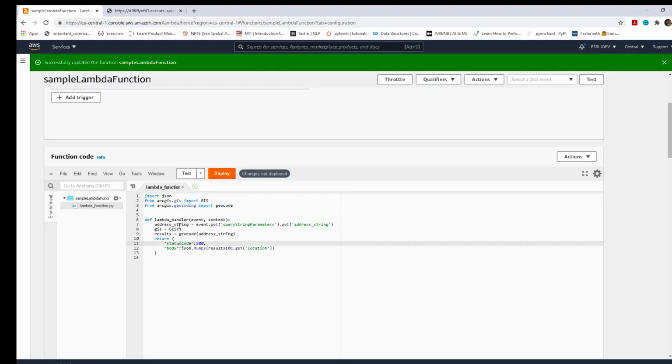Then in the Lambda handler, the custom attribute that we will pass is an address string. We'll create a GIS object and then geocode the address string. We will pick the first result and get the location attribute from the result. That should be the XY coordinate for the address string. Let's deploy this function. Alright, the function is now deployed.